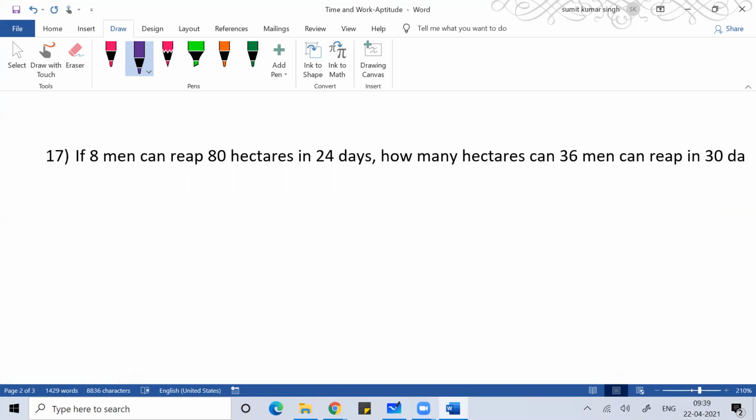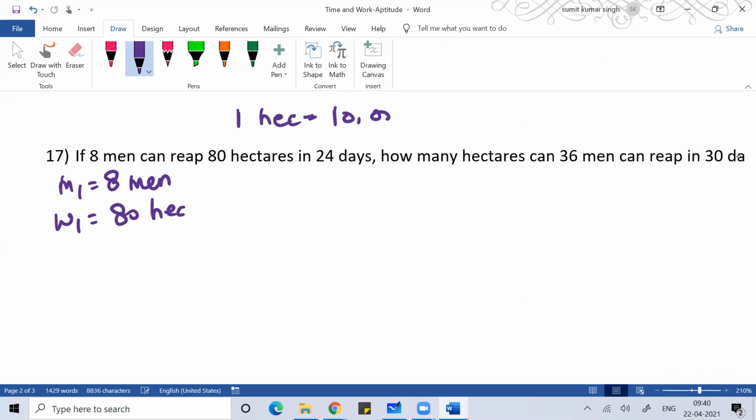So M1 is eight men and the work is 80 hectare. Yesterday I told you 1 hectare is equal to 10,000 meters square, 1 hectare is equal to 100 ares, and 1 are is equal to 100 meters square. Remember this from yesterday.